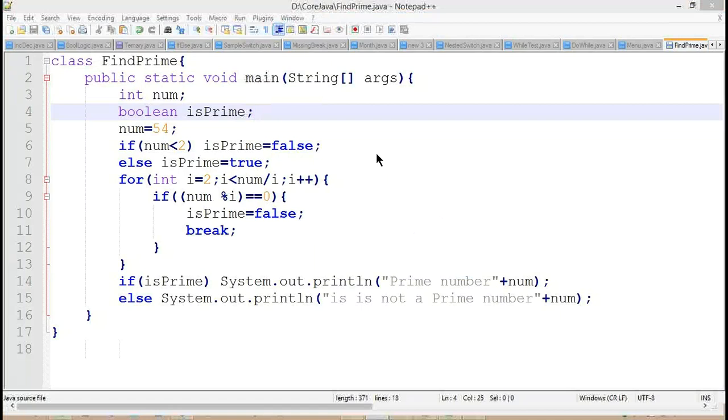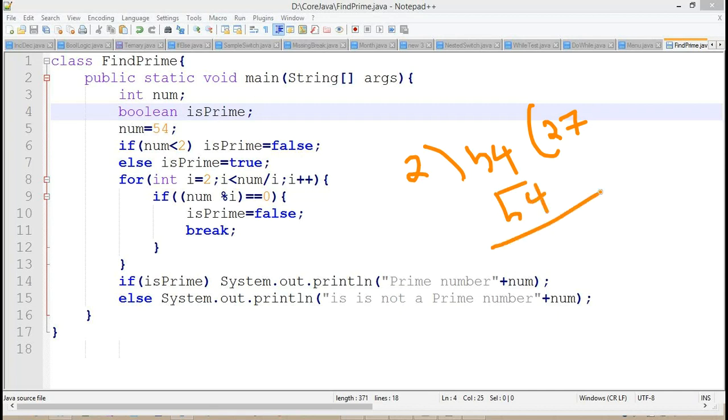So again, we'll check this simple example here. Because the i value is going to start from 2, we need to think how many times this particular condition, the value is going to divide here. So 27 here. Getting the point? Here we have 2 and 1, so this condition is satisfying. So 27 will become 54.